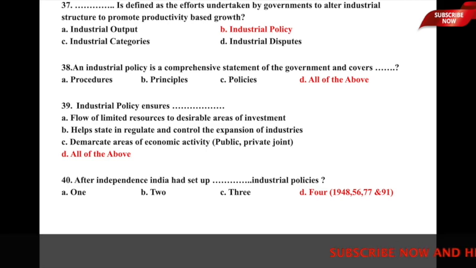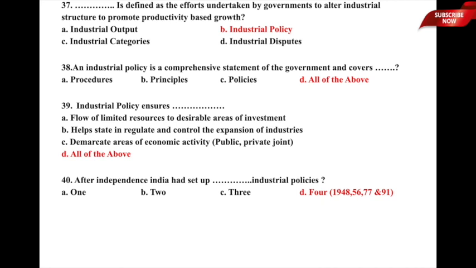Let us now move to question number 39. Industrial policy ensures dash. Industrial policy ensures what? And the underlying options are A, flow of limited resources to desirable areas of investment, B, helps state in regulating and controlling the expansion of industries, C, demarcates the area of economic activity, that means which industry should be operating in the public sphere, in the private sphere, and also in the joint sphere, that is public private partnership sphere, and also option D, all of the above.